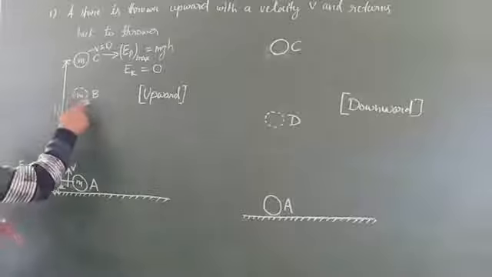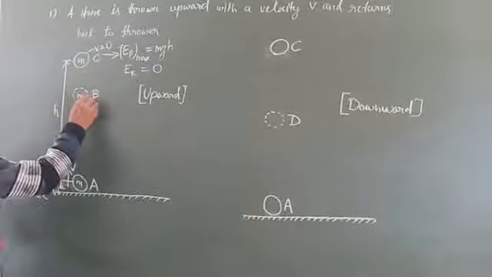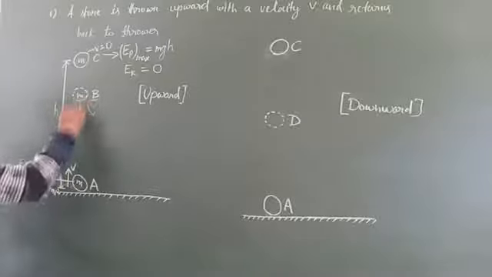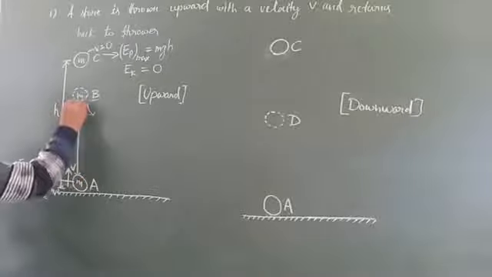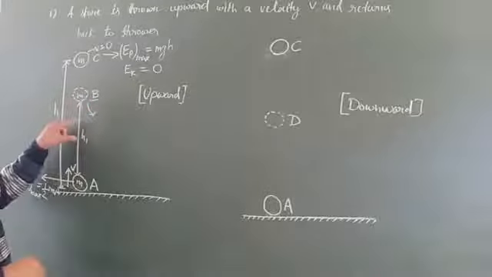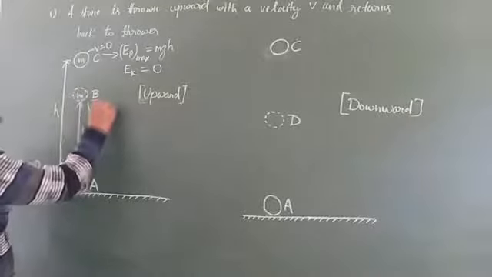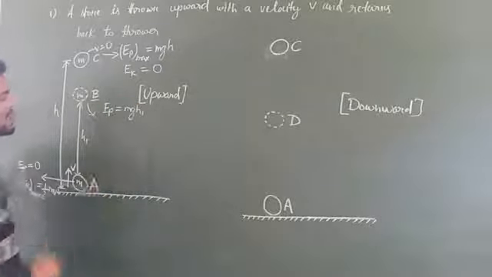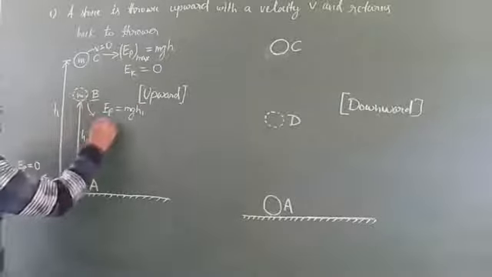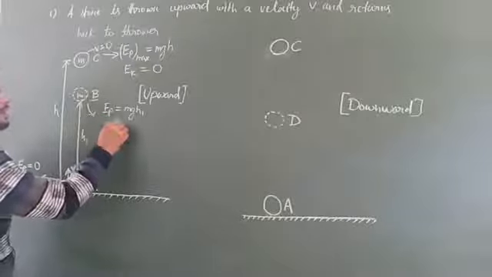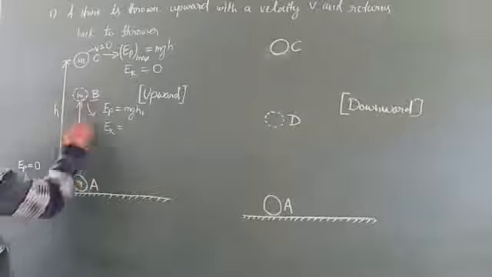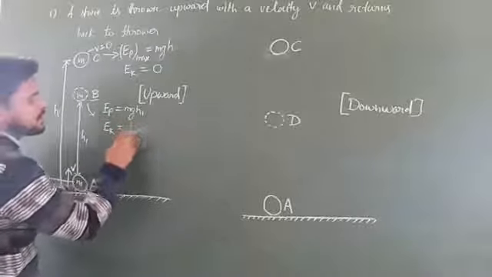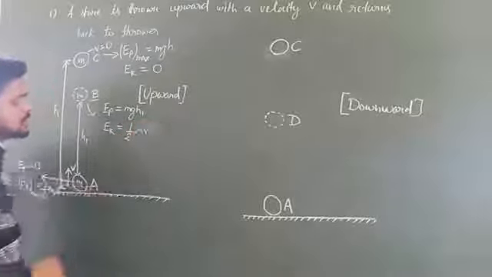If we consider a position in between these two positions, that is position B, then you observe that the object has a certain height. Let us say the height is h1. If the height is h1, then it has potential energy, and this potential energy will be equal to mg into h1. Also it has some velocity. If it has some velocity, then it must have kinetic energy. Let us say the kinetic energy will be half m v1 square.